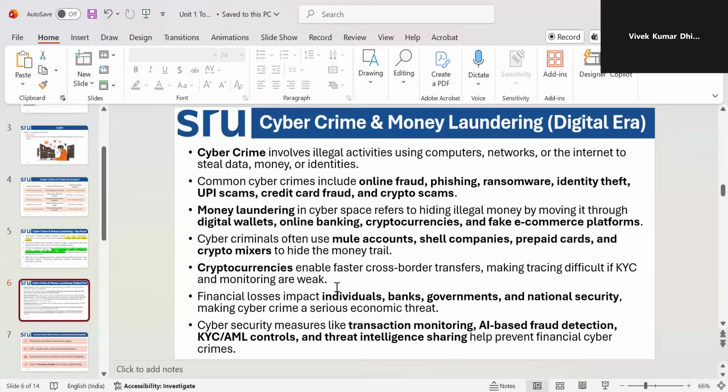Our target first is to understand the need for security, right? Why do we need it? So we can get good things. Now, financial losses impact individual banks, governments, and national security, making cybercrime a serious economic threat. If you read the economics details properly, you can see that many countries' central banks or reserve banks suffer theft of money, right? Sometimes it comes out in the news, but sometimes the news does not come out. That happens even with the big central banks of different countries.